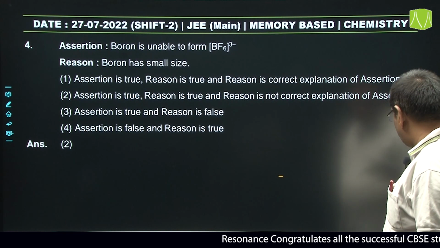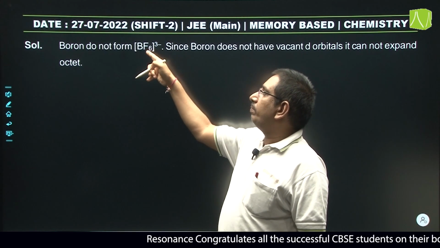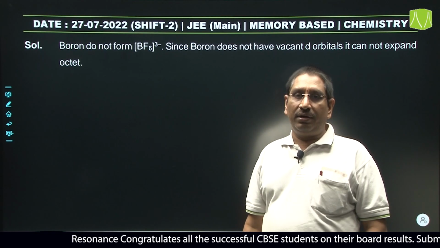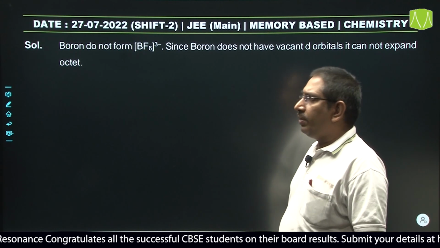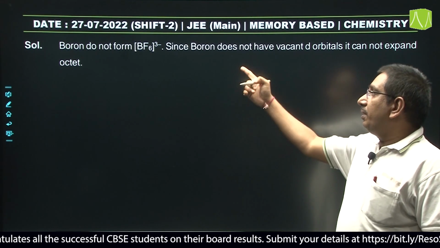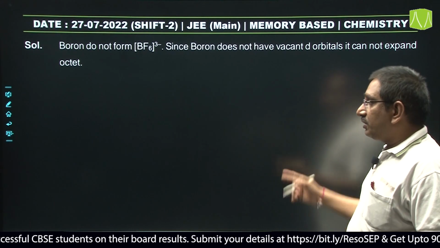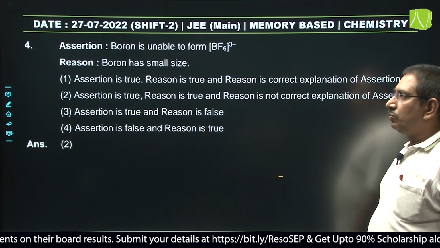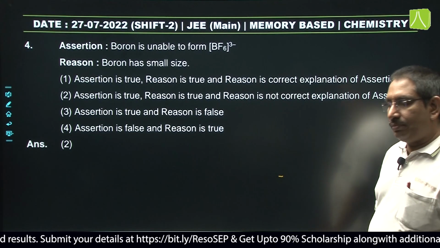Boron does not have vacant d orbitals, only p orbitals, so it cannot expand its octet. That is why it is not able to form BF6 3 minus. The given reason, that boron has small size, is correct, but it is not the correct explanation.